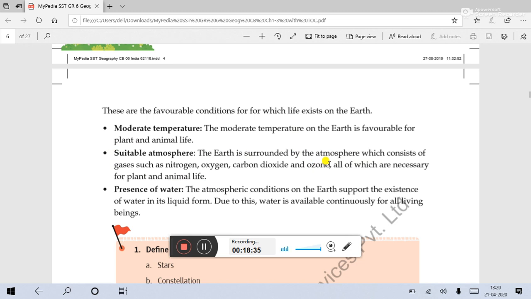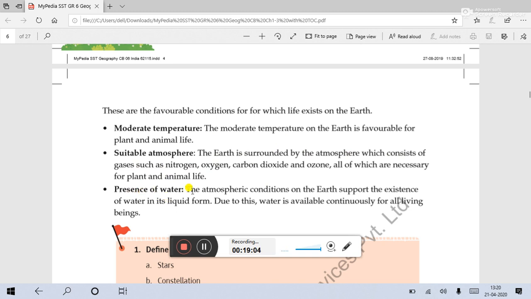You know about the ozone. Ozone is protecting us from ultraviolet rays, which are ejected by the sun, all of which are necessary for plant and animal life. We know how important oxygen is, not only for plants and not only for animals. The whole world is very much depending on these gases.